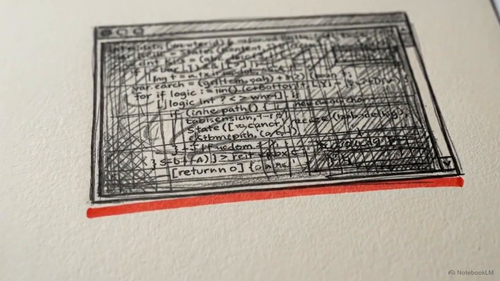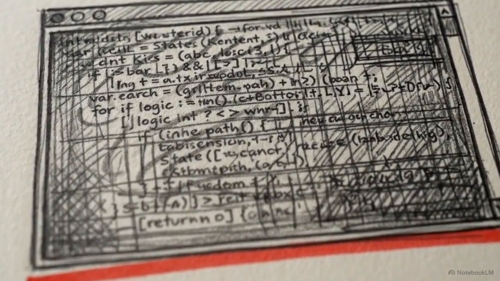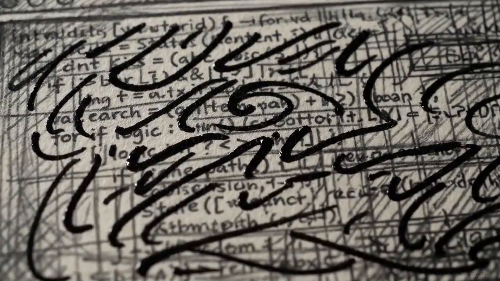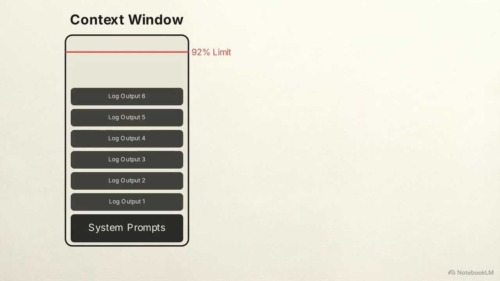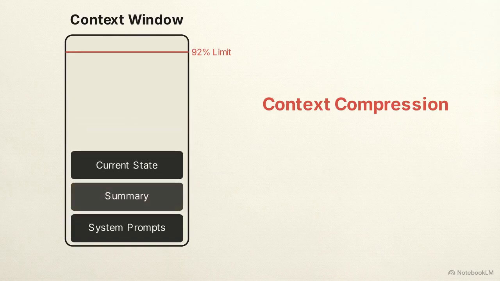The master loop faces a constant constraint: context window exhaustion. As the history of the conversation grows, the model's reasoning can begin to degrade. Every file read and terminal log adds to the context, pushing the model towards its memory limit. When reached, systems use context compression. It summarizes the middle portion of the log while keeping the earliest and most recent data intact.